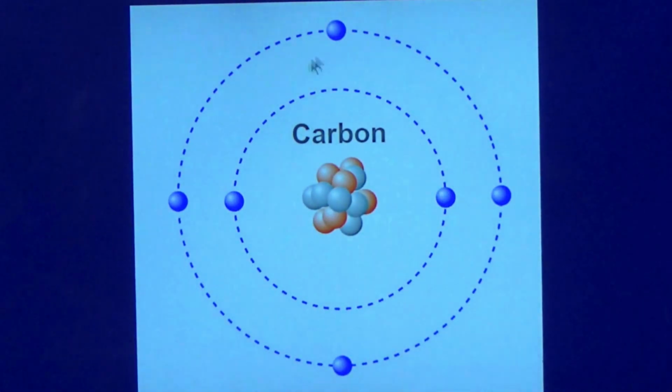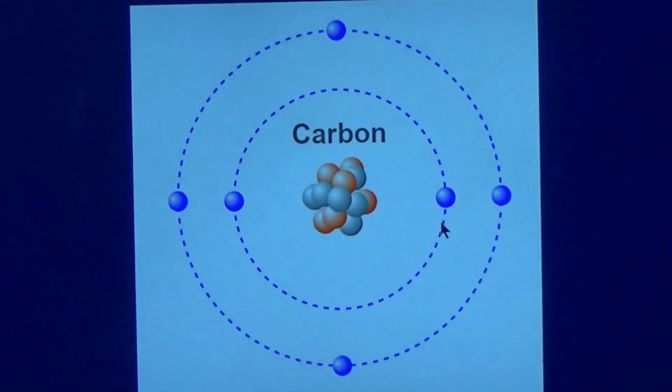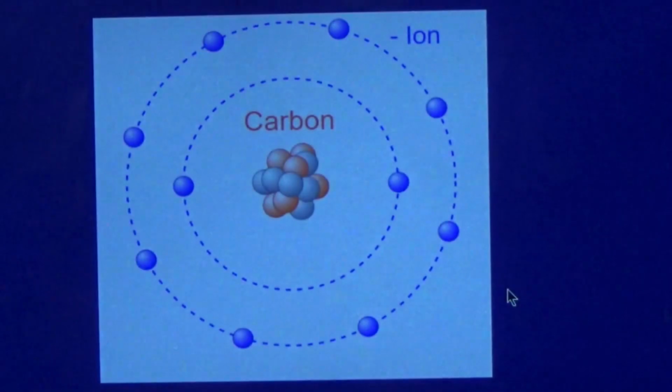So what is special about carbon? It is a small atom having this arrangement: 2 electrons in the inside shell and 4 electrons in the outside shell. And we know that the outside shell, to be fully filled, requires 8 electrons, or its octet needs to be completed. So what can carbon do to complete its outer shell?